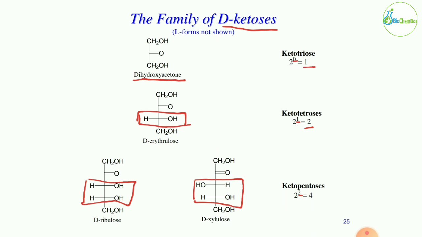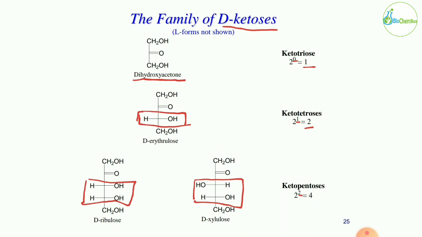In the keto tetrose, the total number of carbons would be 4. 4 minus 3 would be 1, so 1 chiral carbon is there. According to the 2 raised to n rule, 2 raised to 1 is equal to 2, so there are 2 forms present. The first is D-erythrulose. Okay, we are going to use the ulose suffix.